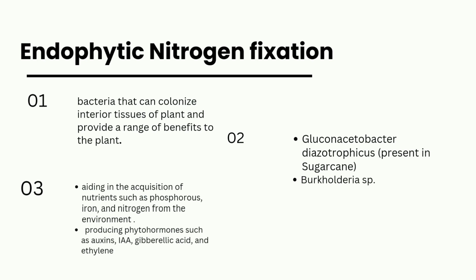Endophytic nitrogen fixation. This type of nitrogen fixation can be seen in bacteria which are able to colonize the tissues of plants and provide a variety of benefits to the plants. The examples are Gluconacetobacter diazotrophicus, which is present in sugarcane, and Burkholderia species. So these organisms provide nutrients such as phosphorus, iron, and nitrogen from the environment, and they induce the production of phytohormones such as auxins, gibberellic acid, and ethylene.